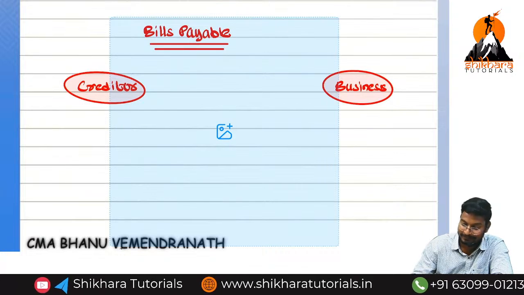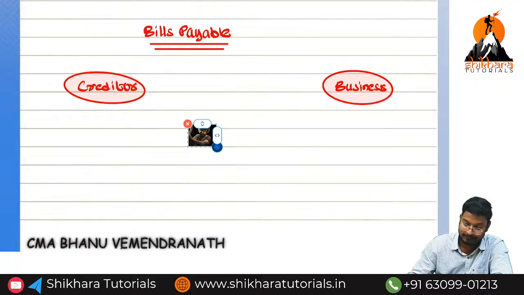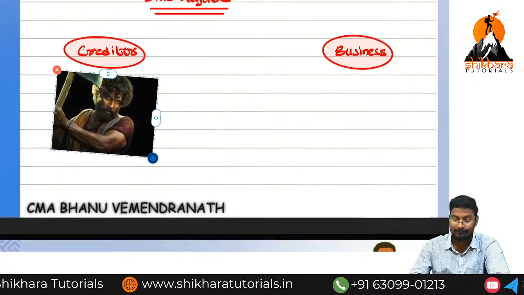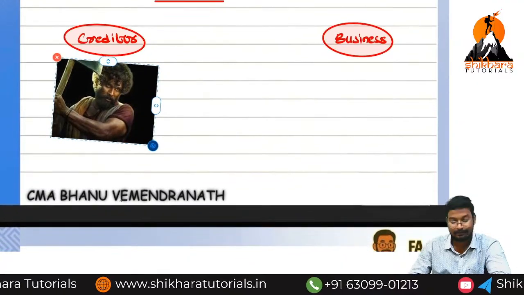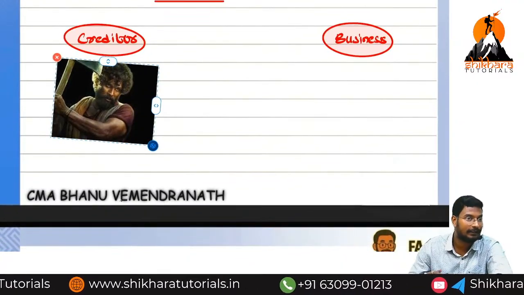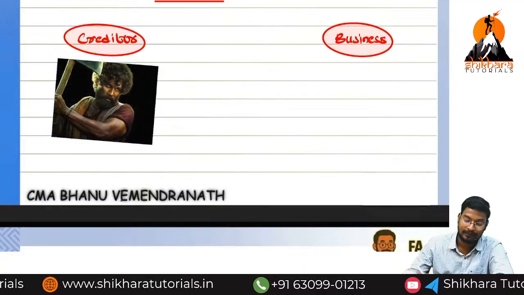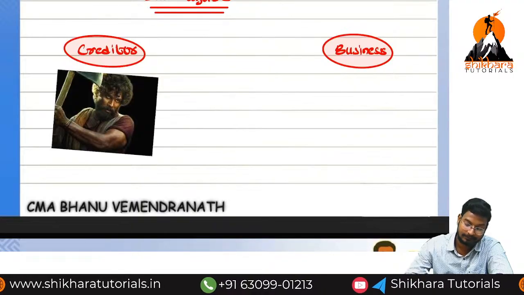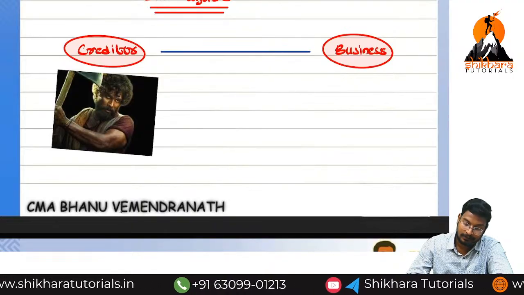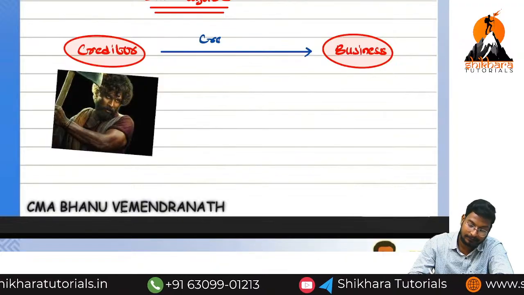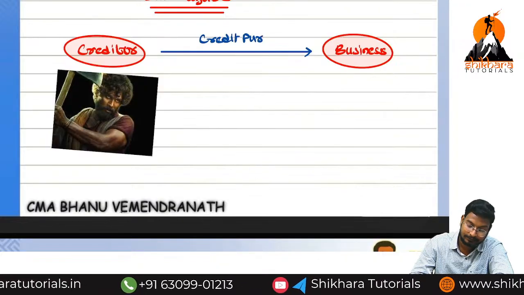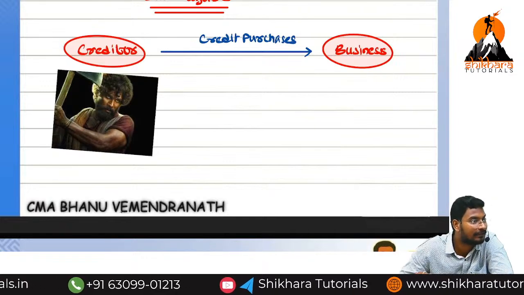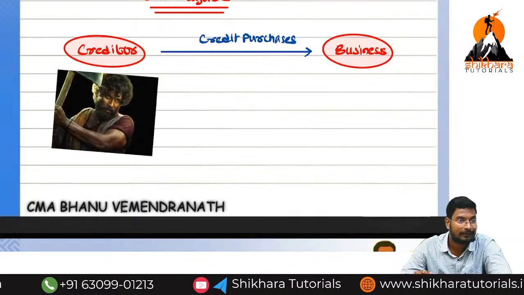Pushpa, if you are not going to pay, what will he do? He will come with the tax and cut off our heads. Okay, business is there. First, what have we done? We have done the credit purchases. But Pushpa is not having trust in us. Having the trust or not having the trust? Not having the trust.